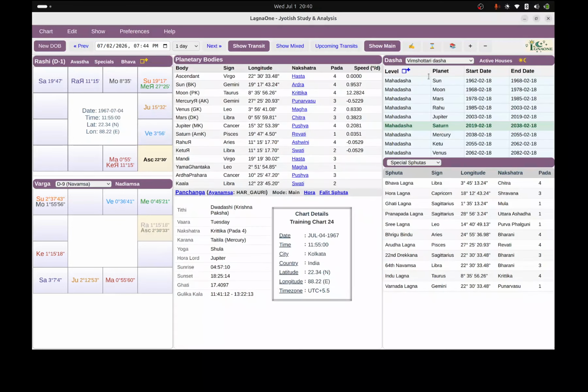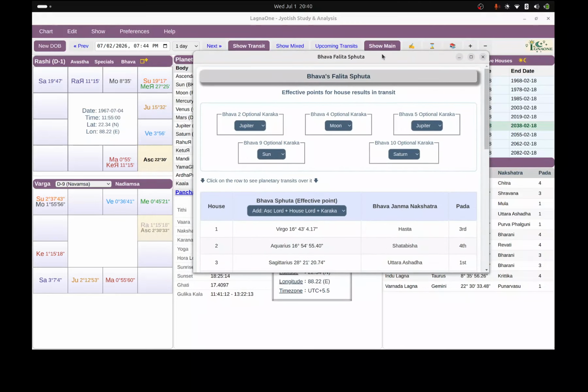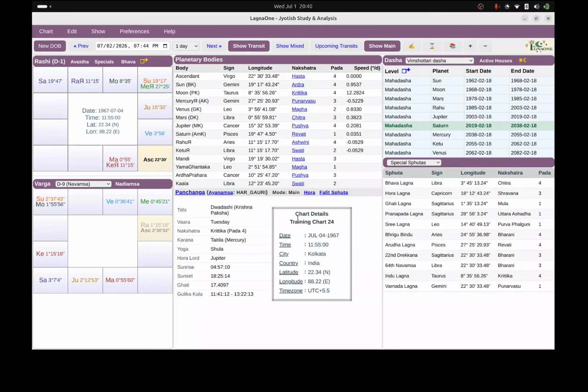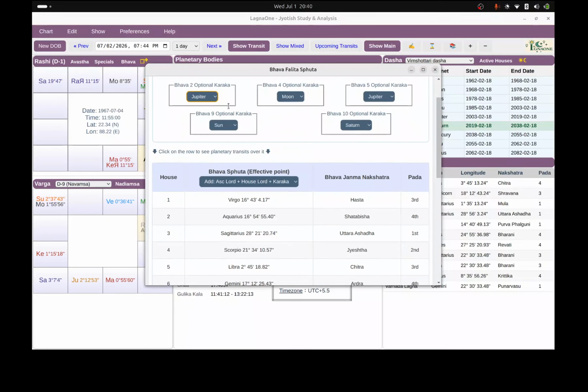All right. Then there is the Phalit Sphuta. There are special points in the longitude and in the zodiac when you add the longitudes. Everything that I'm showing here is based on this person's birth chart. It's all customized, not generic. So let's say for the second house, apart from Jupiter for prosperity and family bonds, you have Mercury for speech, right? If I change it to Mercury, the second house will at least change.